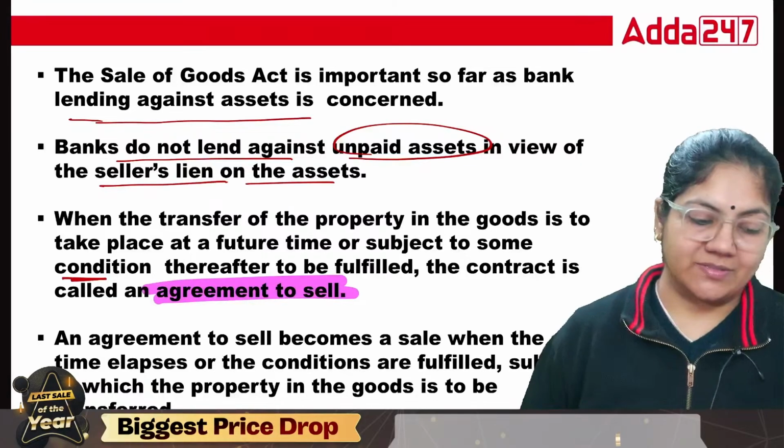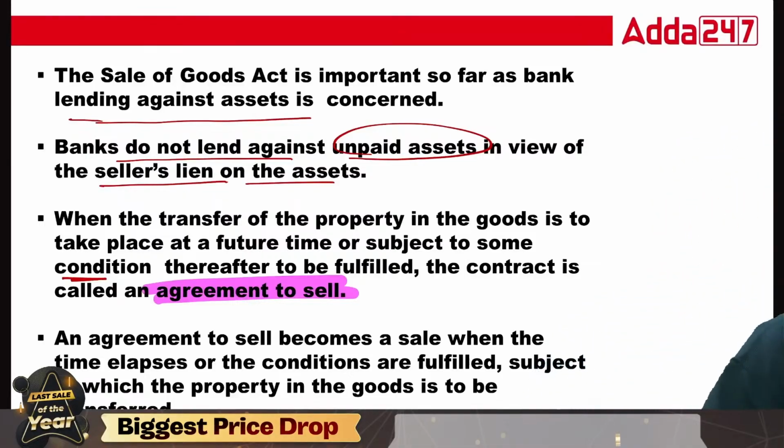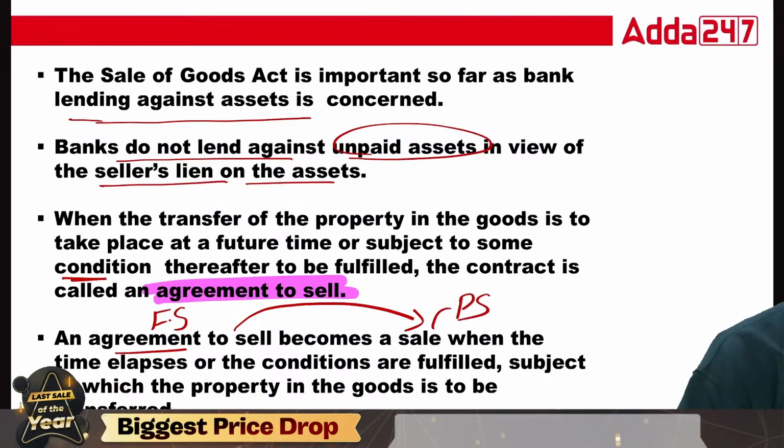An agreement to sale becomes sale when the time elapses. Exactly, this is when future sale becomes sale, because agreement to sale is basically the future sale and sale is called the present sale. So an agreement to sale becomes a sale when the time elapses and the conditions are fulfilled, subject to which property in the goods is to be transferred.